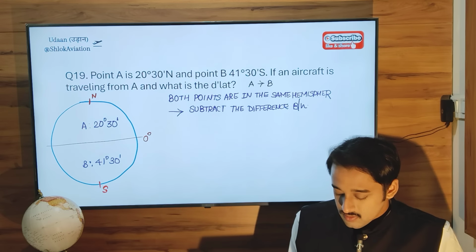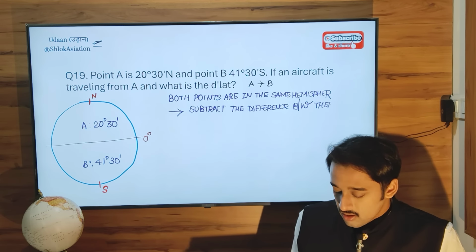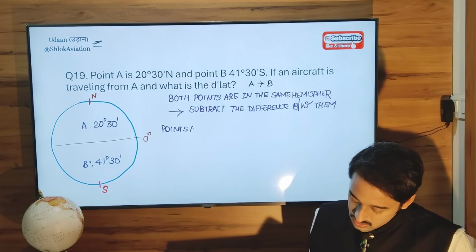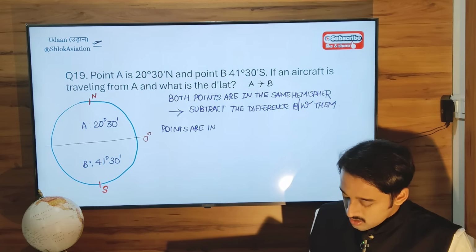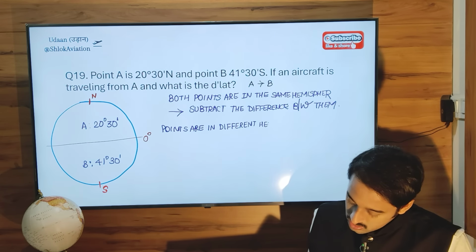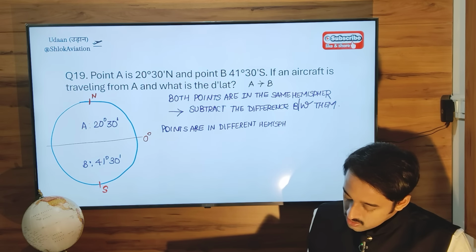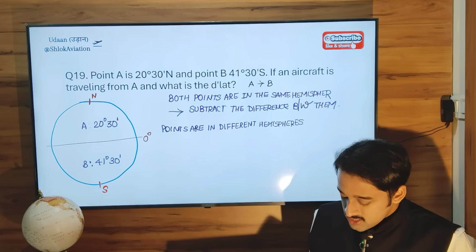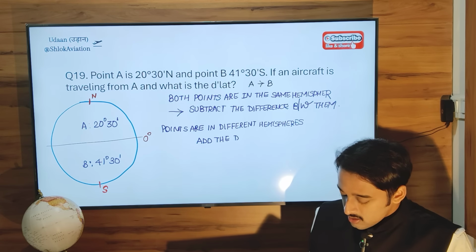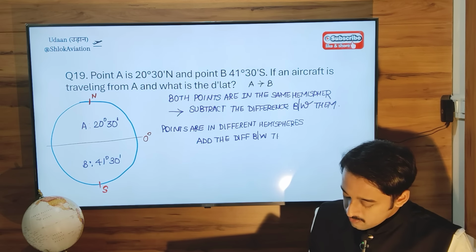When points are in different hemispheres, you add the difference between them.